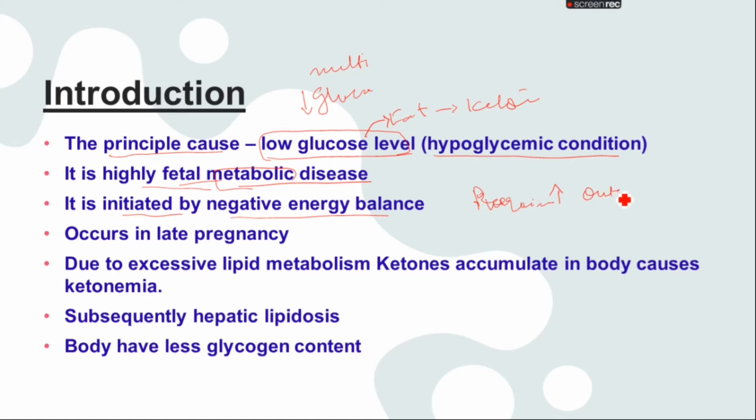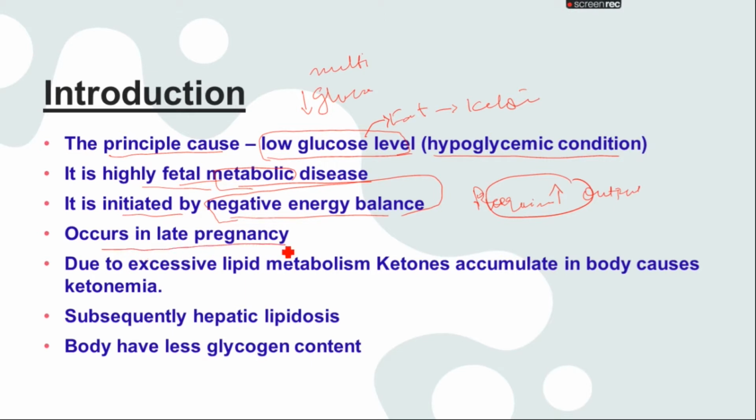Means output is very high, but the input we are giving to the animal is very low, right? Therefore the negative energy balance occurs in the body of an animal, which causes this disease in the animals.